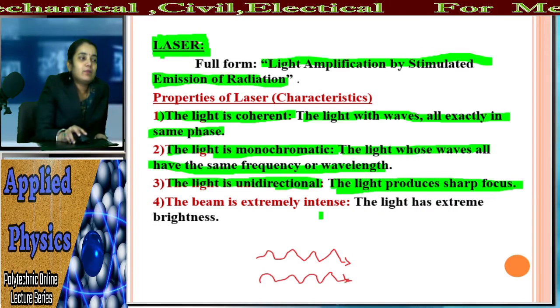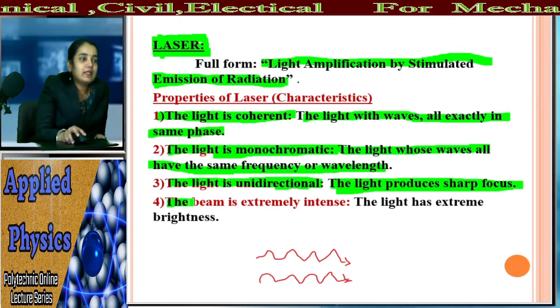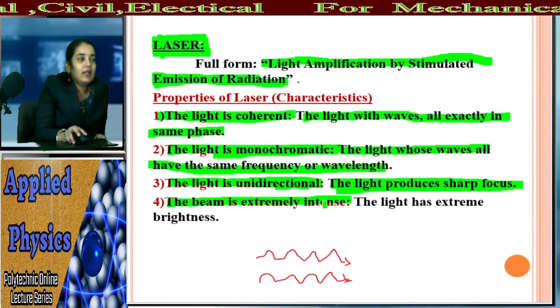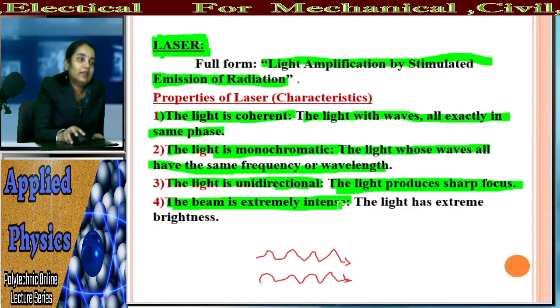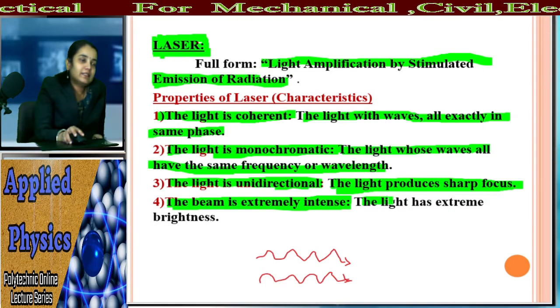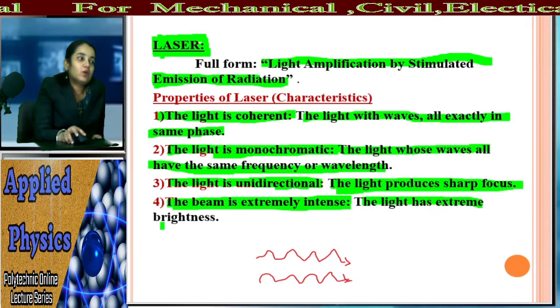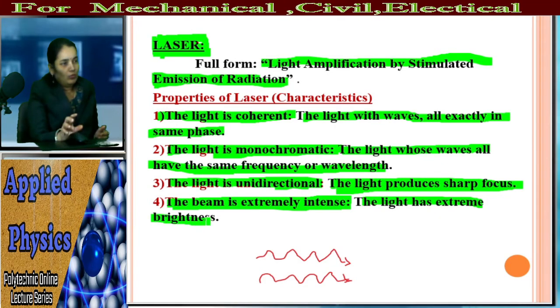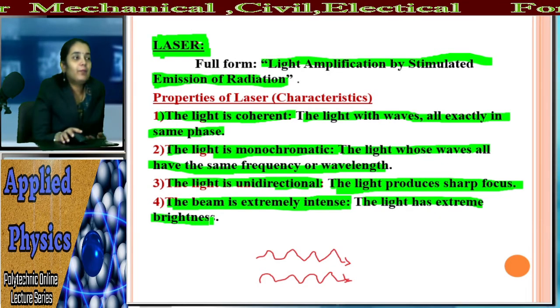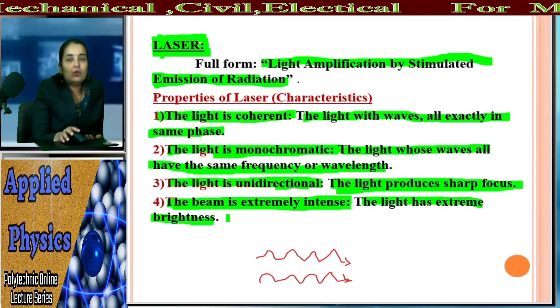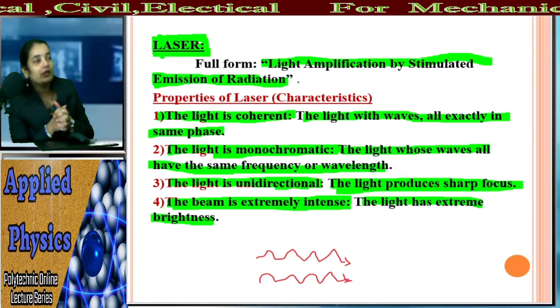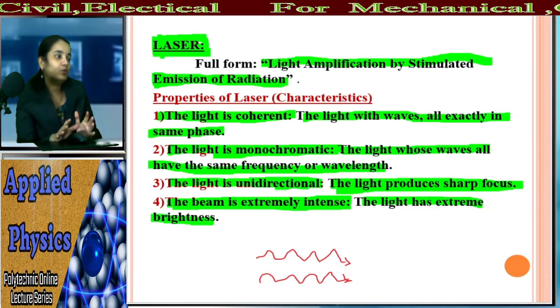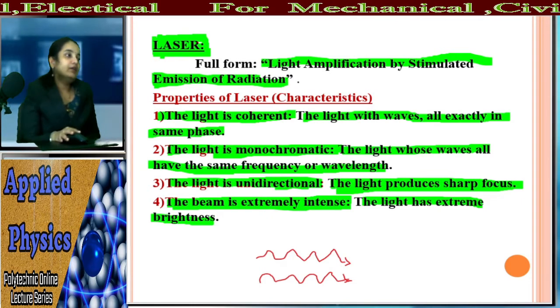And the last property is, the beam is extremely intense. The light is extremely intense, meaning brightness is more. The laser light has extreme brightness. जर ऑर्डिनरी बल्ब घेतला, तर त्या बल्ब पेक्षा लेझर लाईटचा ब्राईटनेस जास्त असणार आहे.